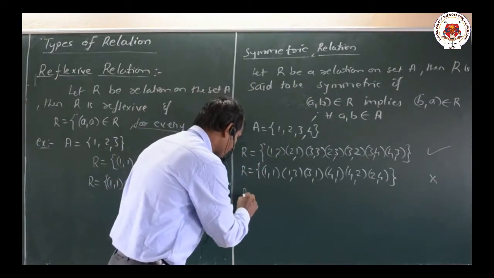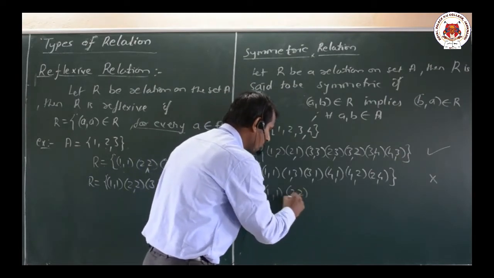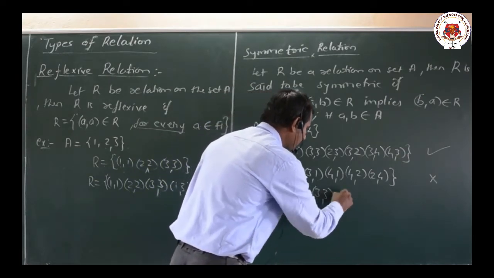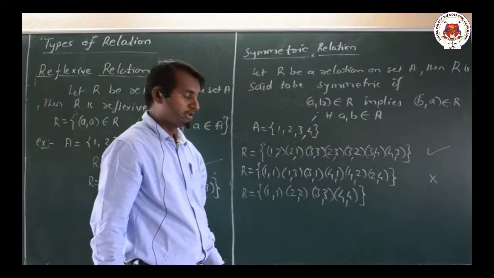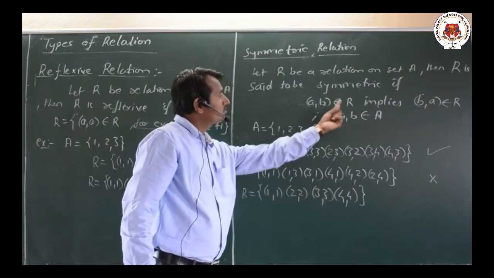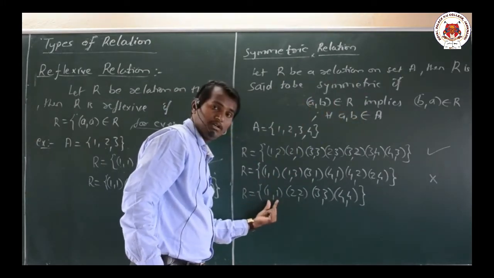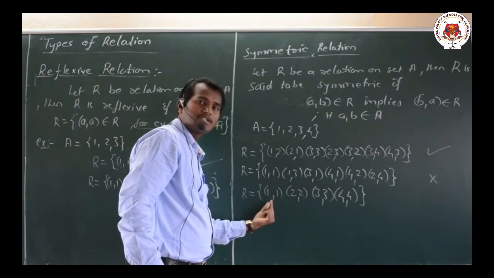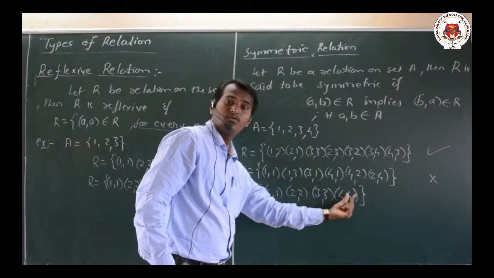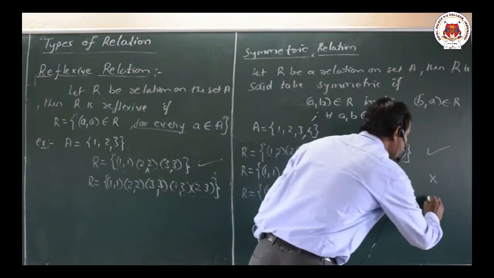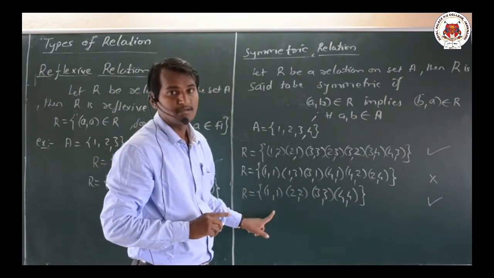Okay, let us take one more example. R equal to {(1,1), (2,2), (3,3), (4,4)}. Here, (a, b) belongs to R implies (b, a) also belongs to R. We have (1,1), and its reverse is also there. (2,2) is the same thing, (3,3), (4,4), therefore it is symmetric here. Dear friends, be attentive regarding this, it is symmetric here.